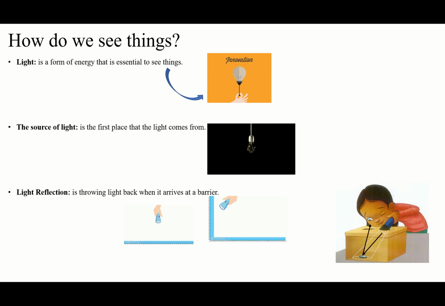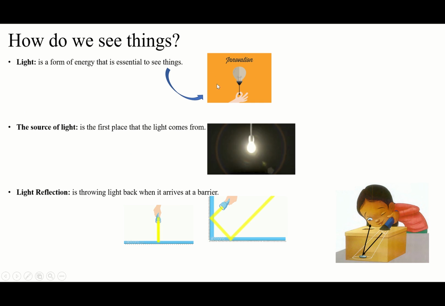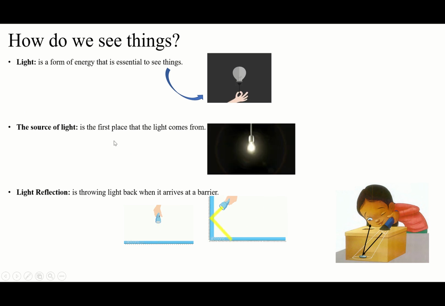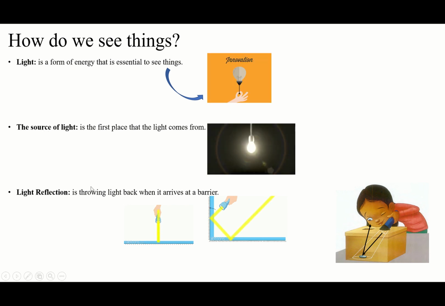So that was all the lesson for today. Light is a form of energy that is essential to see things. We cannot see things without light. The source of the light is the first place that light comes from. Done. Light reflection is throwing light back. Guys, we have sound reflection, which means throwing sound back. Ball reflection, throwing the ball back. And light reflection is throwing light back.